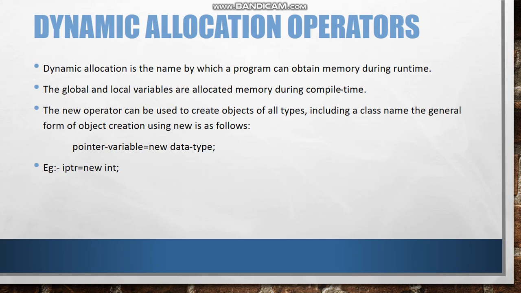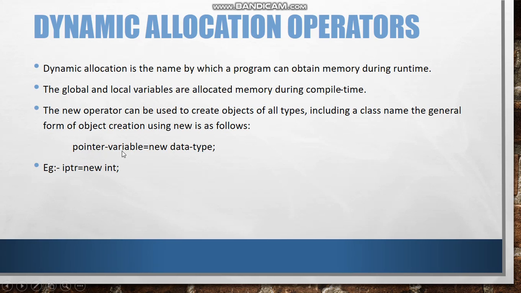Since the operators new and delete operate upon the free store memory, they are also called free store operators. So the free store operators are new and delete. The new operator can be used to create objects of all types, including class names. The general form of object creation using new is as follows.